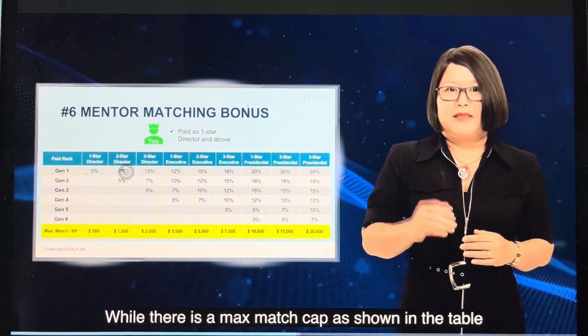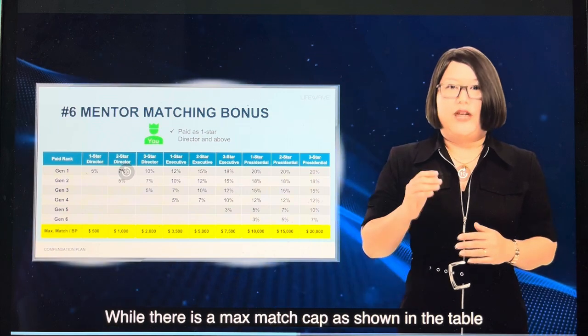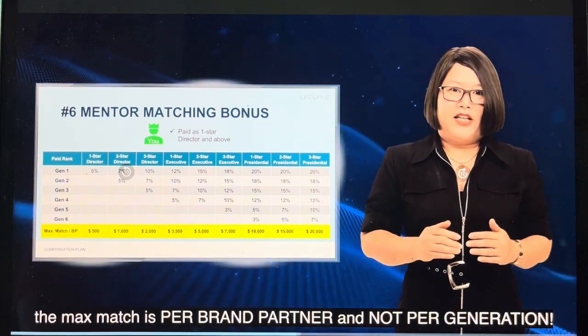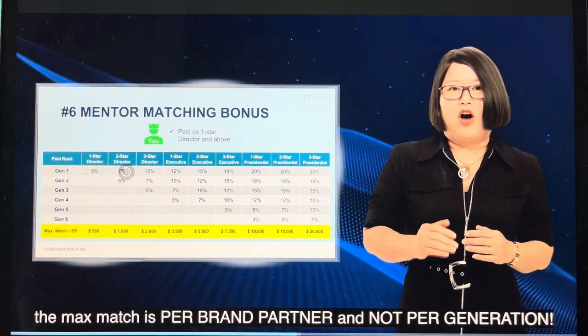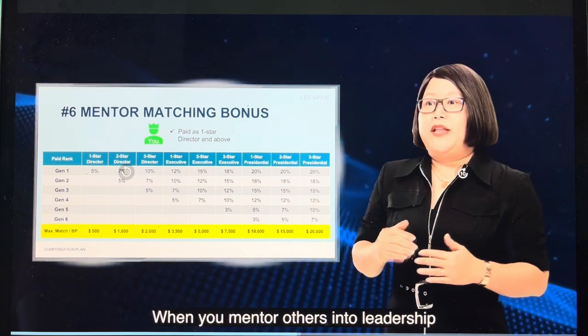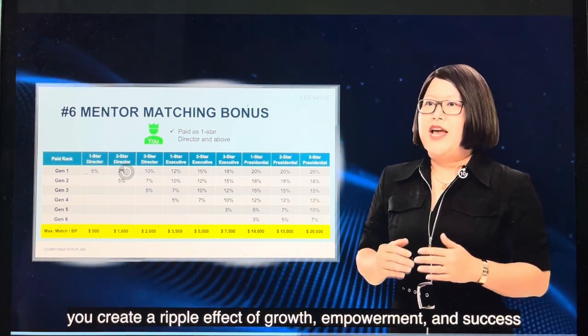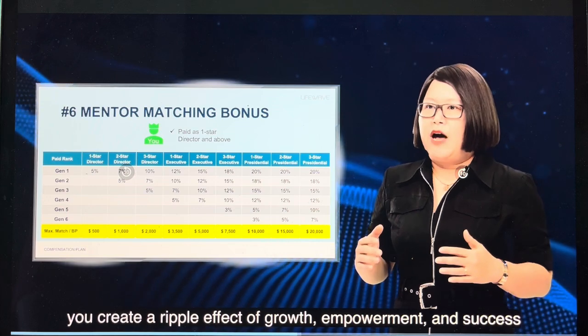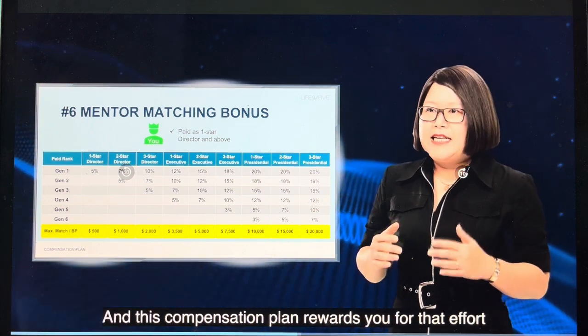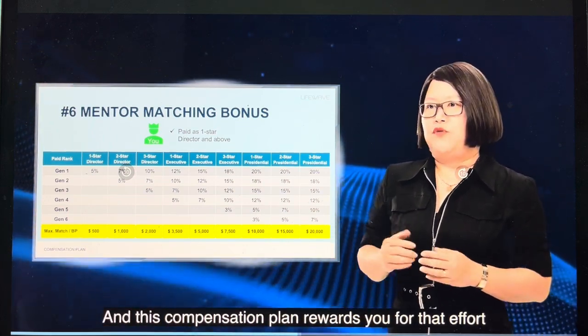While there is a max match cap as shown in the table, the max match is per brand partner and not per generation. When you mentor others into leadership, you create a ripple effect of growth, empowerment, and success. And this compensation plan rewards you for that effort.